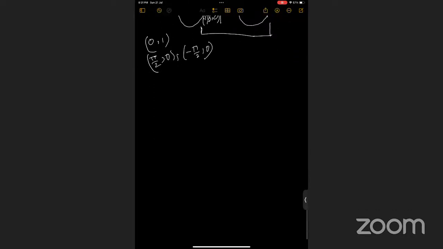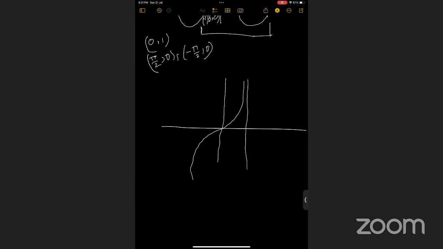And again, in a similar manner, you can draw the graph for tan x. This is also a periodic function, and it is something like that.